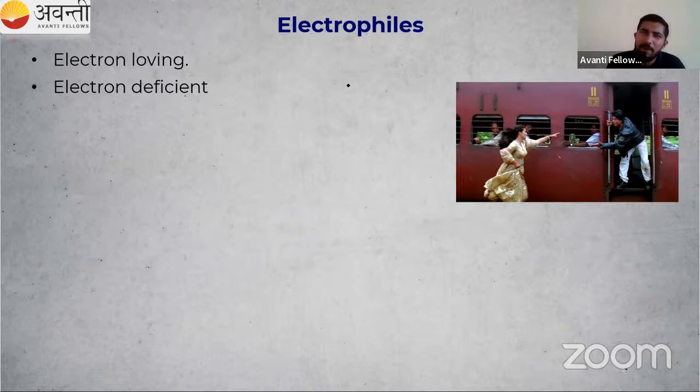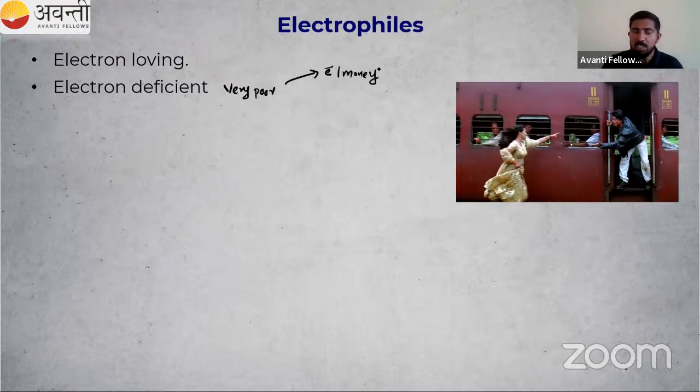That means they are very poor people, so they need some money. Money means electrons. So they are electron deficient, or electron loving, because they are poor.